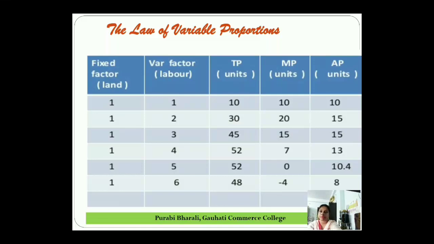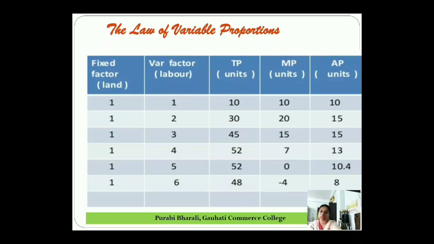Total product is the total output produced with the fixed and variable factor, and accordingly we calculate marginal and average product. You see, we have only one fixed factor, land, one piece of land, so we cannot change the land because it is fixed. Variable factor we employed up to 6 units, 1 2 3 4 5 6 units.